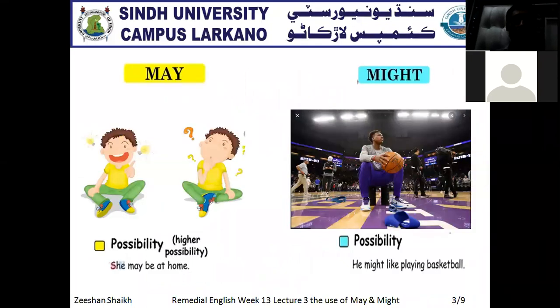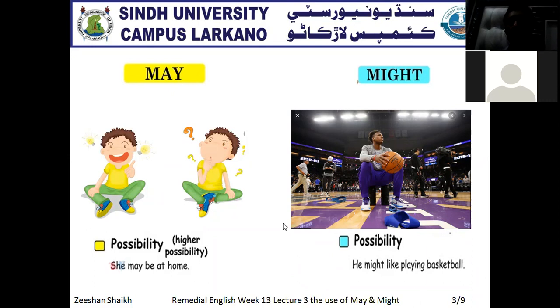Now let's have a look at the difference between may and might. We use may whenever there is a higher possibility or possible chances. Clear? If I say, she may be at home, it means there is a higher chance of possibility of her being at home. So that's why we use may whenever we have higher chances of possibility of any person, whether a girl or a boy, to be at home.